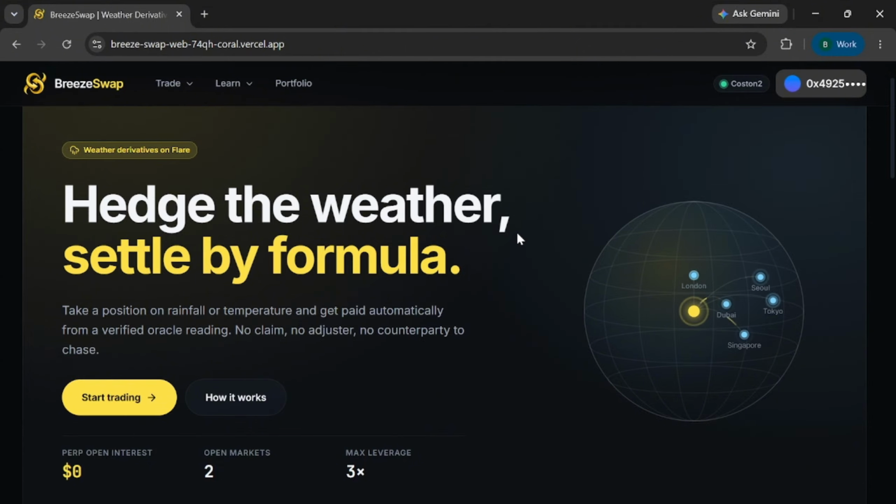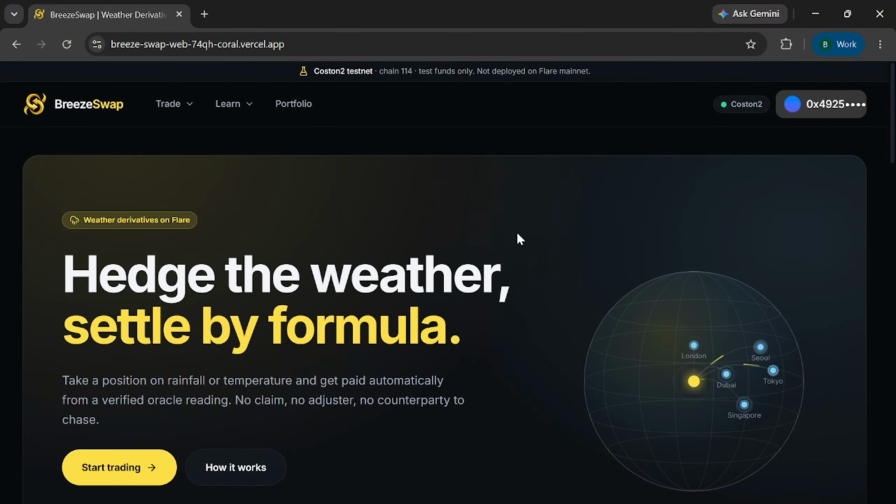Finally, to wrap up, everything you saw today is live right now on Flare Coston2. We have 17 verifiable contracts, real weather data, 1080 strike probabilities published on chain, and 569 passing tests on the test network. Of course, when it goes to the main network, we need extra proofs of auditing and testing. As soon as the Flare time series oracle feeds go live, we've documented everything needed to proceed, including what's left to do. I think this is one of the best use cases of a weather protocol for a derivatives market.